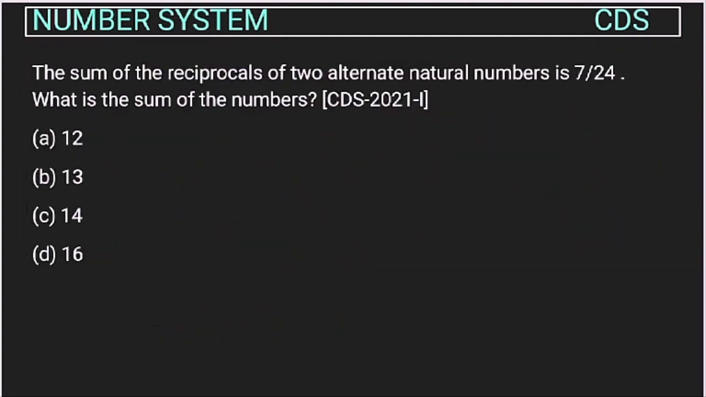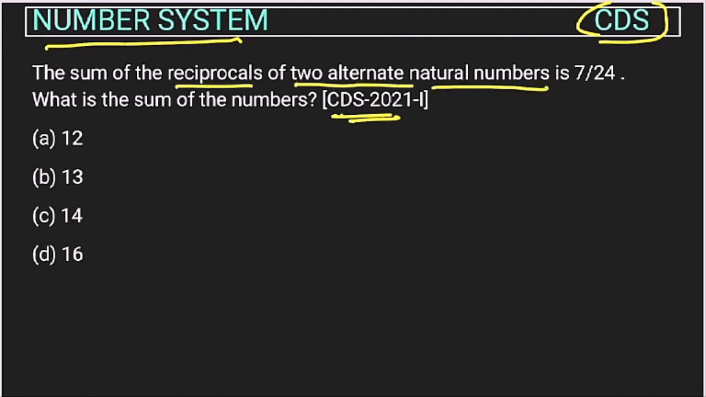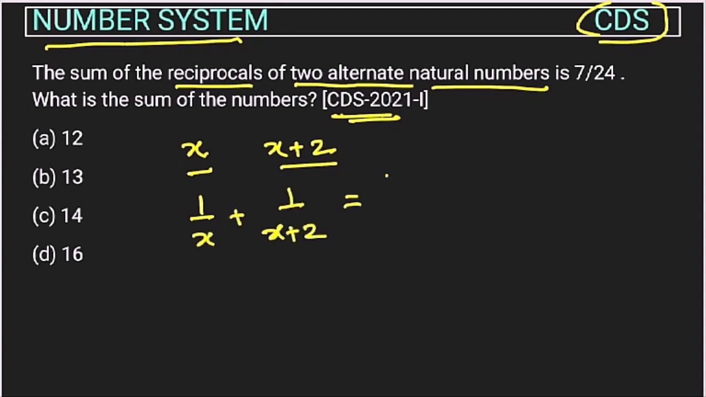Now let's see this question from the number system chapter asked in the CDS exam of 2021. The sum of the reciprocals of two alternate natural numbers. So we have to take two alternate natural numbers. Suppose one number is x, so another will be x plus 2, because we have to take alternate numbers, right? So their sum of reciprocals is given. So this is 1 upon x plus 1 upon x plus 2. This is given equal to 7 upon 24, right?